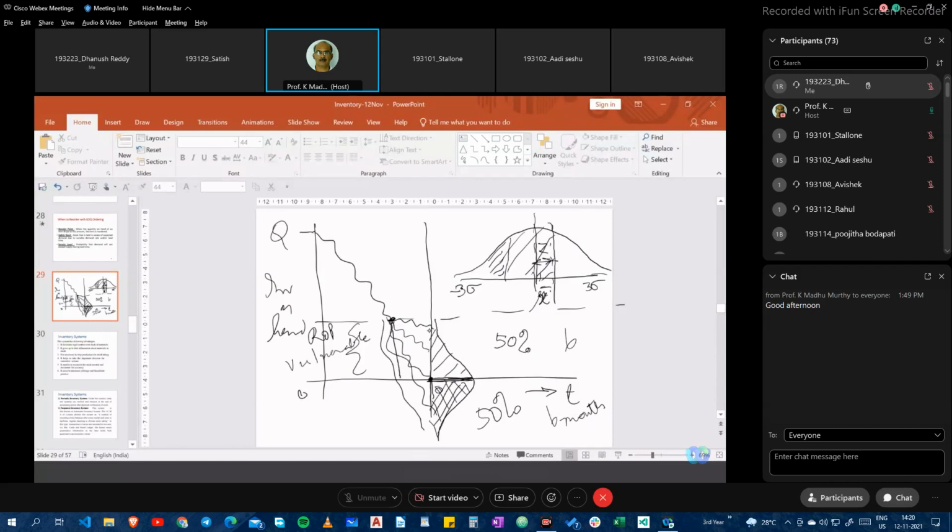So in order to protect ourselves and overcome such a situation, ROP is nothing extra. It is not an extra inventory that we are holding, right? What we try to do is shift this area of the curve to a level at which business organizations would like to maintain a customer service level of 95%.